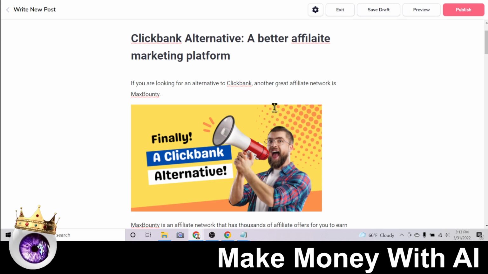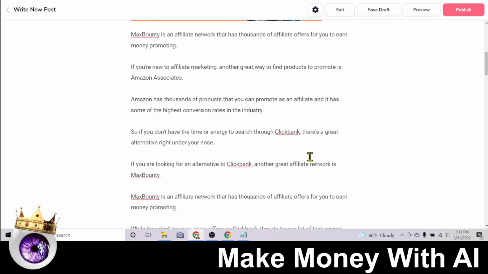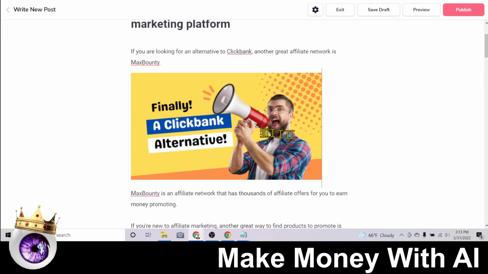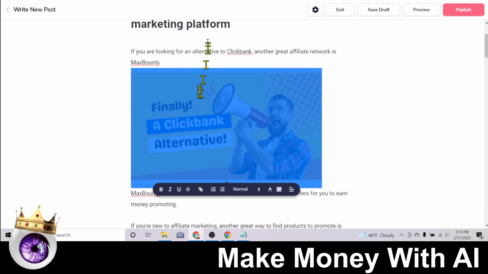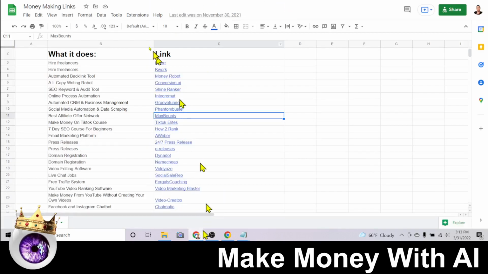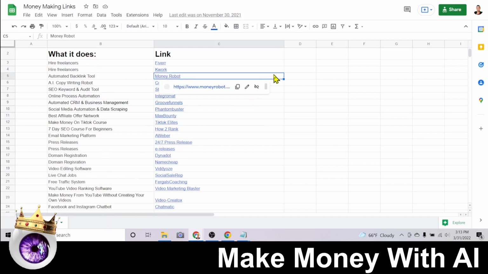So where does the money come from, right? This is the blog that's going to generate us traffic. But how does this blog turn into sales? This is the important part. So what we're going to do is highlight this image, and I have this trusty spreadsheet of my favorite money-making links. These are affiliate links that make me money. Every time someone buys any one of these products on this spreadsheet, I make money. So what we're going to do is grab my affiliate link here for Max Bounty.